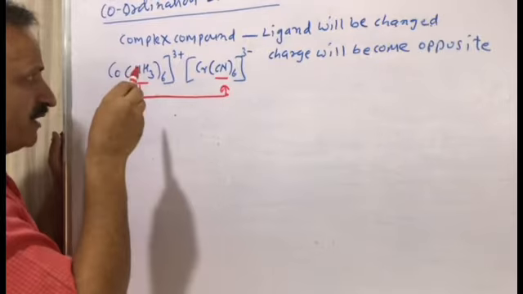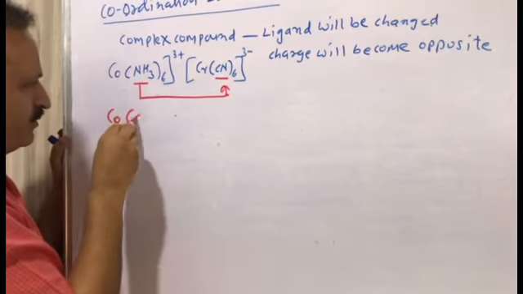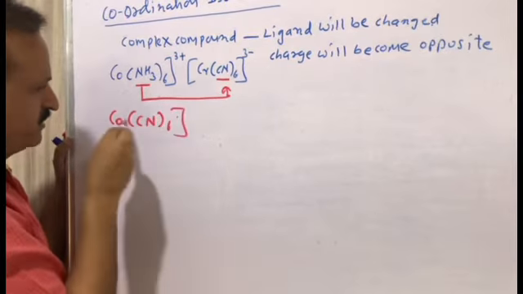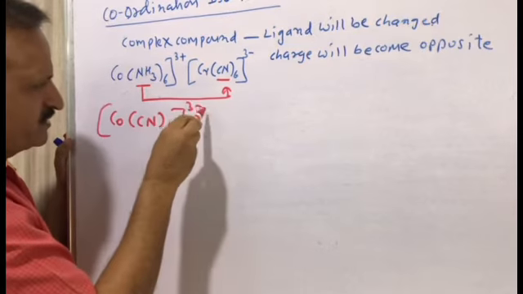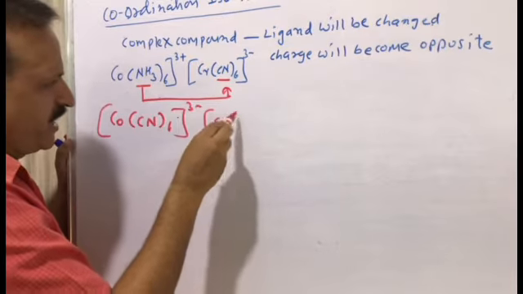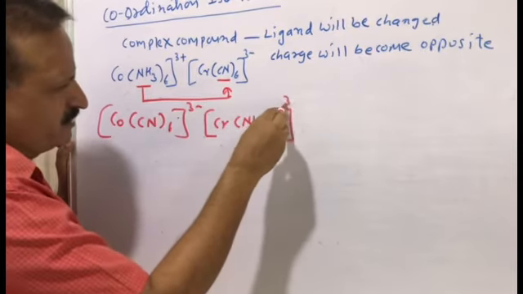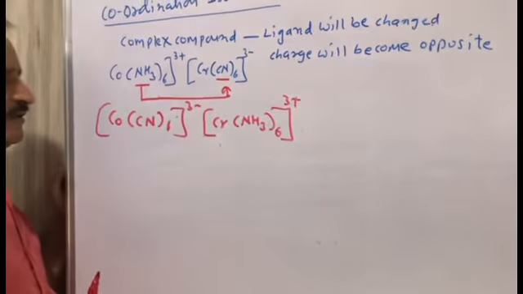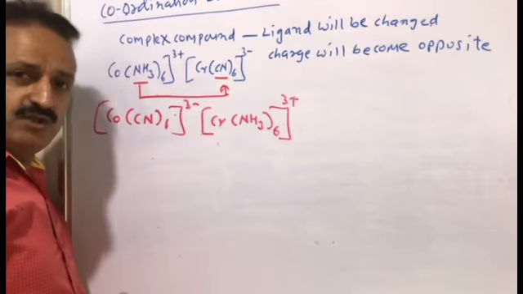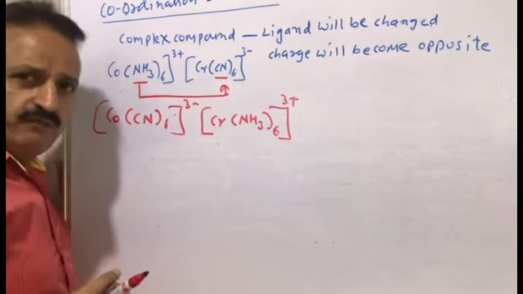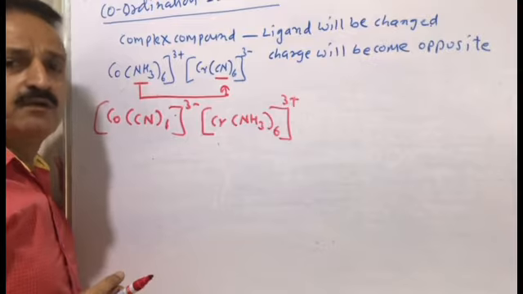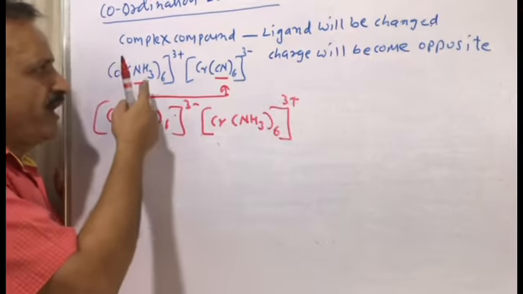Now what will the answer be? Then [Co(CN)6] 3 minus and [Cr(NH3)6] 3 plus. Nomenclature will be changed. Let's see the nomenclature of this complex compound.